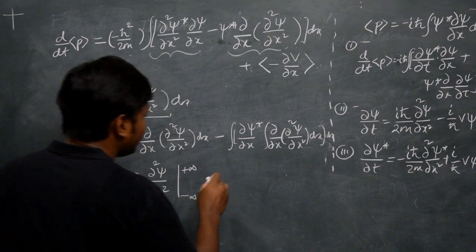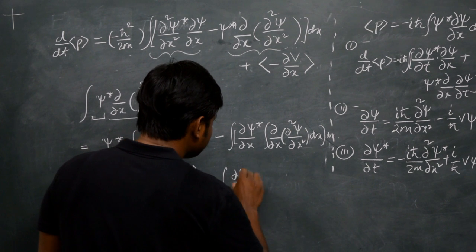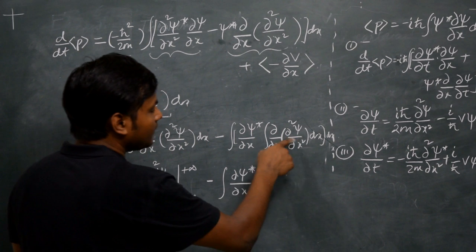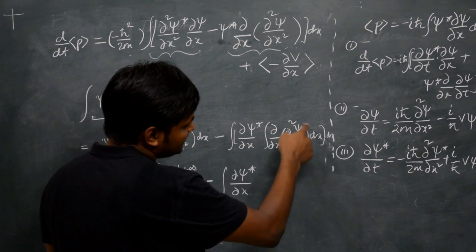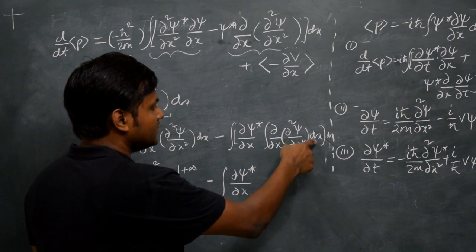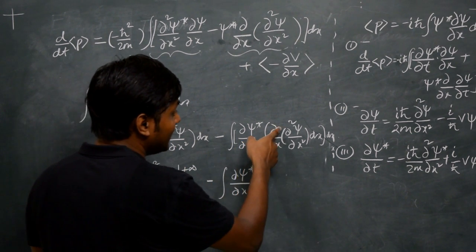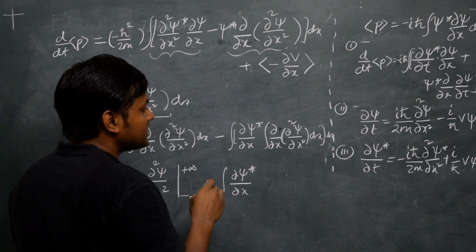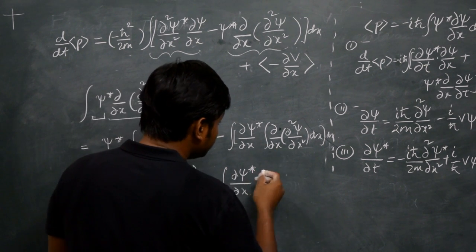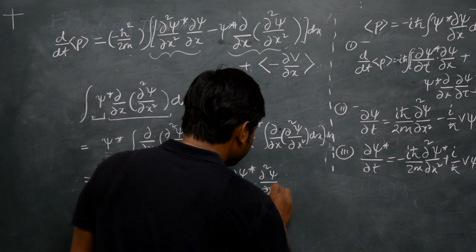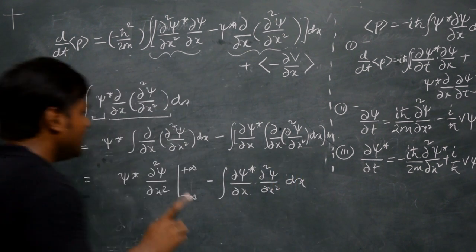And here you have del psi star by del x. Again, same thing. So this is del by del x of del square psi by del x square dx. So this dx and this del x remove each other, and you end up with del square psi by del x square, which once you integrate, you end up getting del square psi by del x square dx.